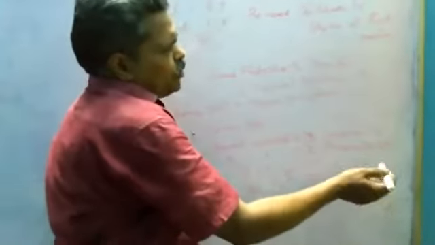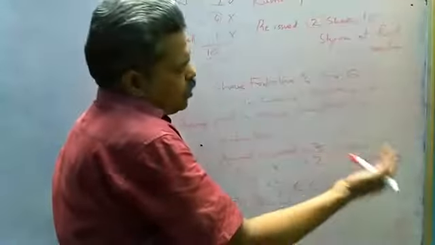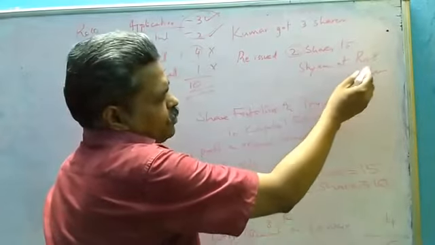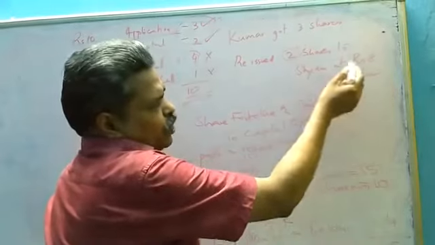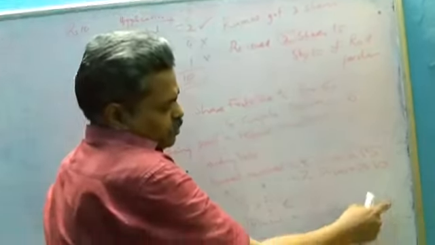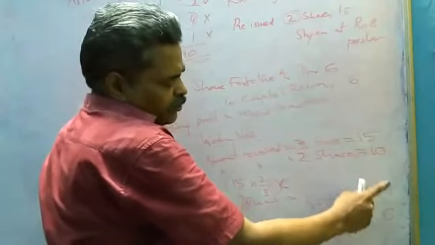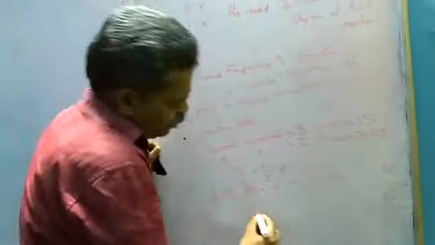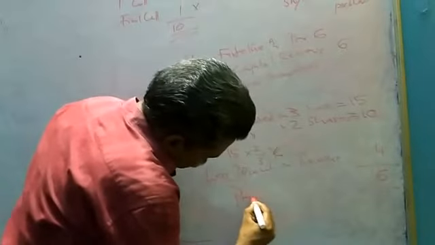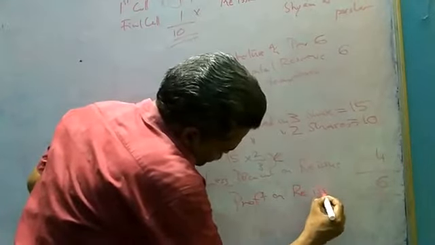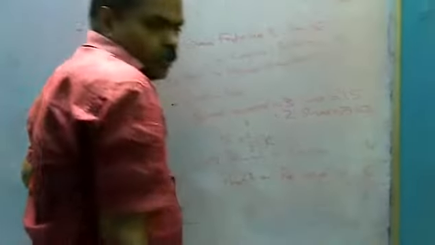Out of 10 rupees, how much amount do you deduct, that you have given as discount? 2 shares were issued at a price of rupees 8, means share value is 10, you are giving a discount of 2 rupees per share, that is 2 into 2, 4. From 10 you deduct 4 rupees, you get an amount of 6, that is the meaning of profit on reissue. Okay, that is how you will make the entry.